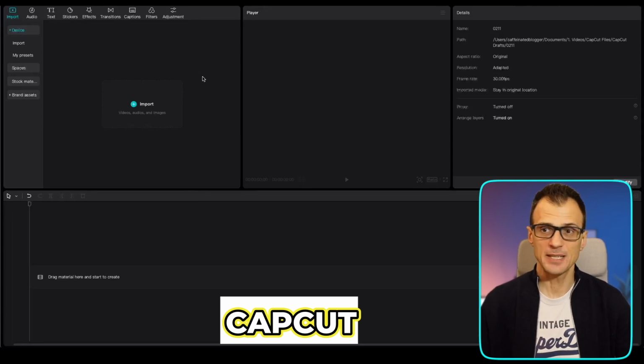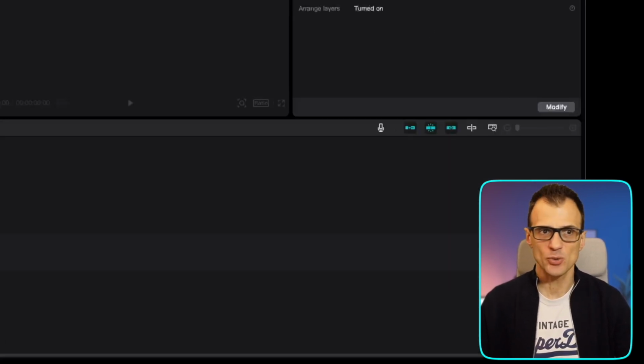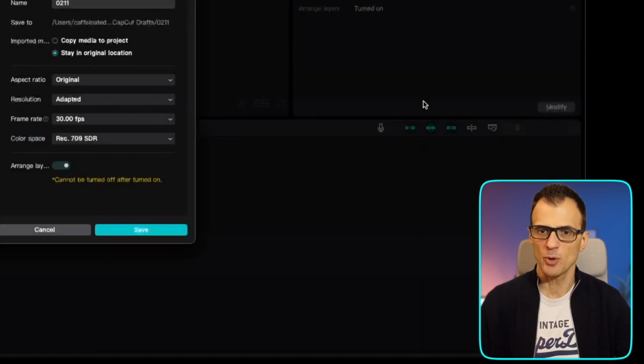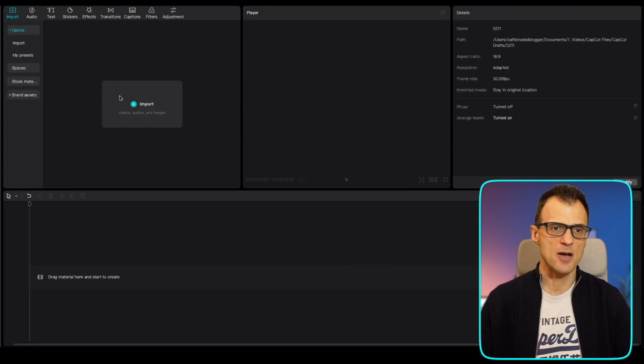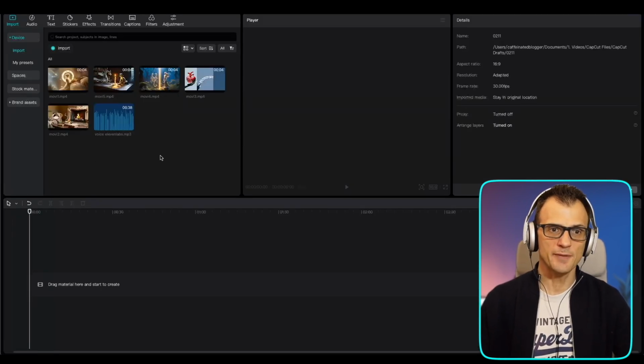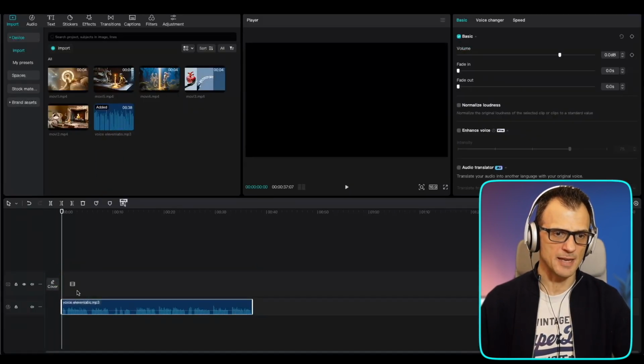So CapCut is a free to use tool once again, and make sure that when you start a new project, you go here into modify, and for aspect ratio, we want 16:9, frame rate 30 is good. Let's hit save. And now just import all the different parts that you have produced throughout this video into this window over here. All right, so here we've got all of our elements. So let's drop in the voice first.